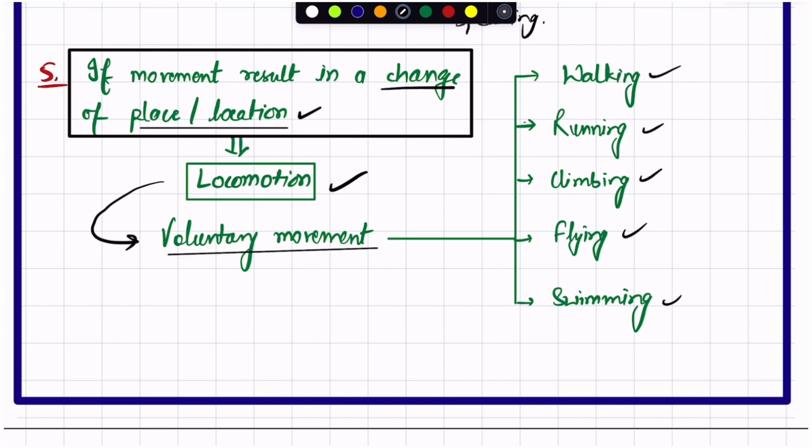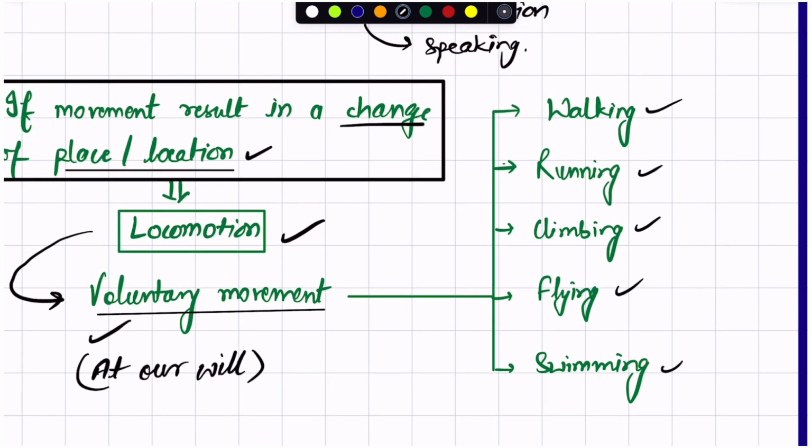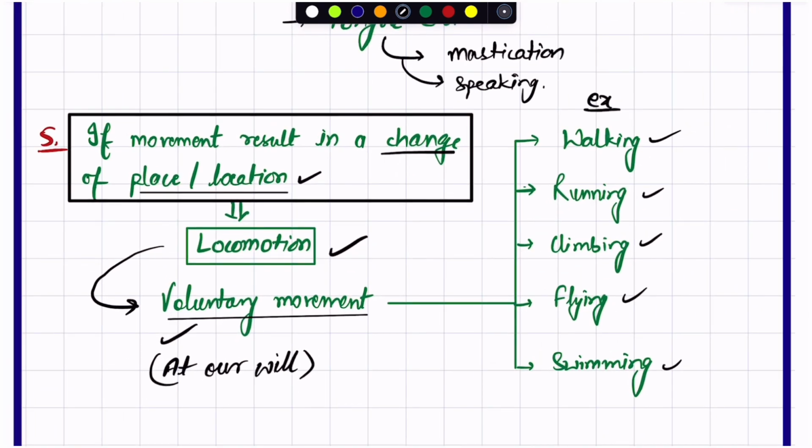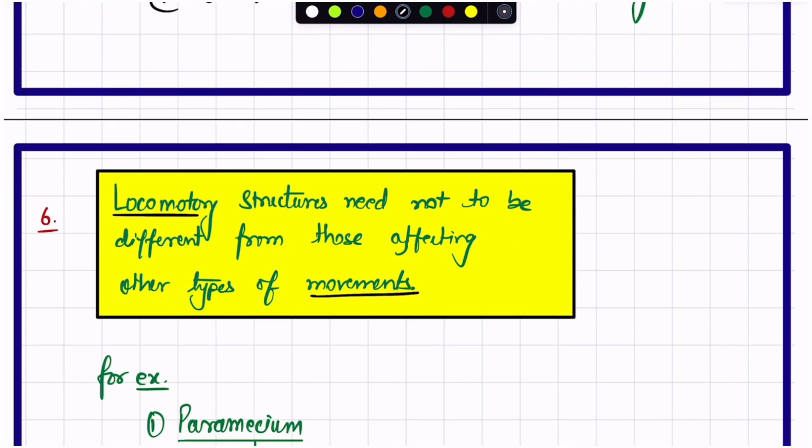Whether we want to go there or not entirely depends on our will. Anywhere we want to go, we can go, otherwise not. So it is voluntary movement at our will. Now the very simple examples of locomotion: walking, running, climbing, flying, swimming. These are the very common examples of locomotion. So the fifth point talks about locomotion.